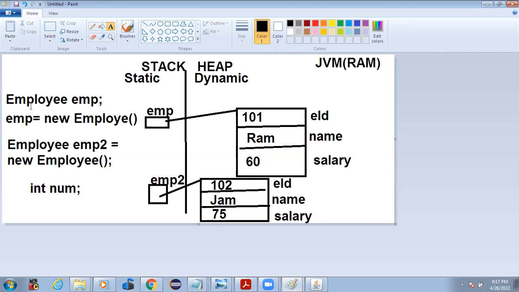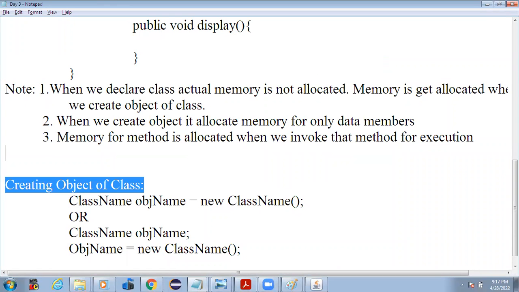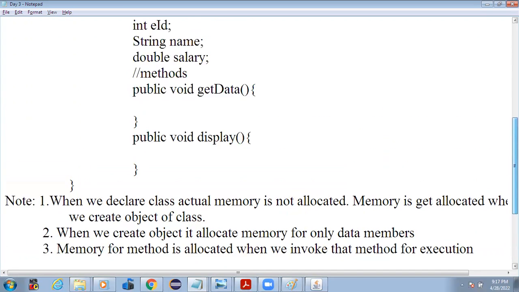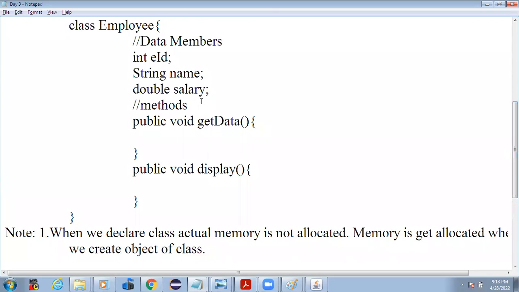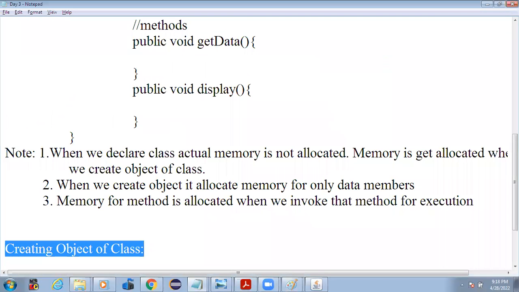Then I said it serves as a template. It serves as a mold for creating multiple objects. All the objects which we have created are exactly similar to this class. That means in this class there is employee ID, name and salary. In exactly the same way, each object has employee ID, name and salary. As many objects as I create from the Employee class, all have employee ID, name and salary. That is the statement I have given here about the class.